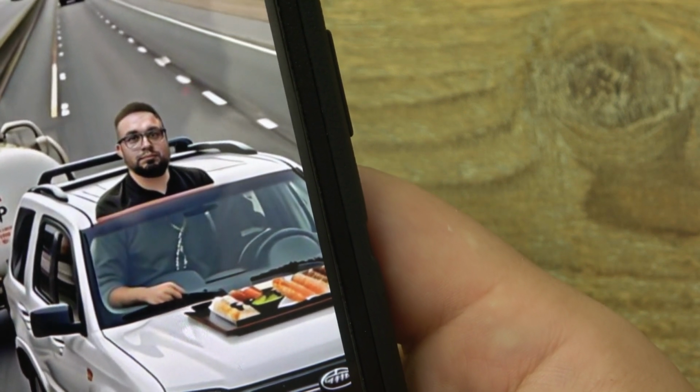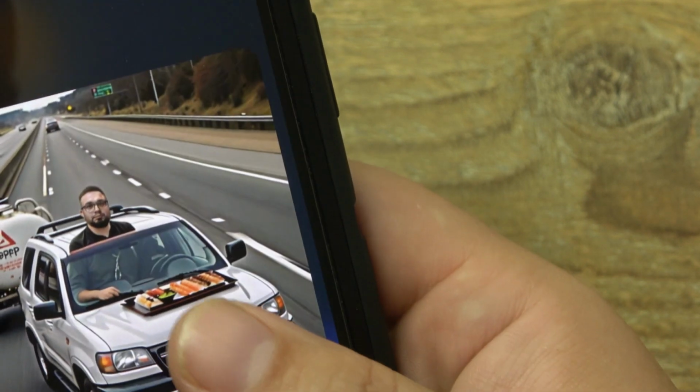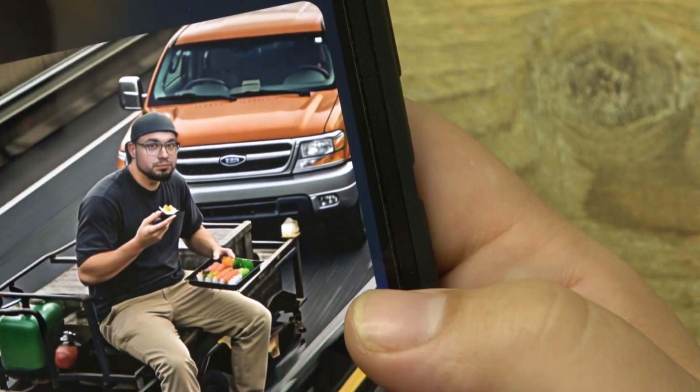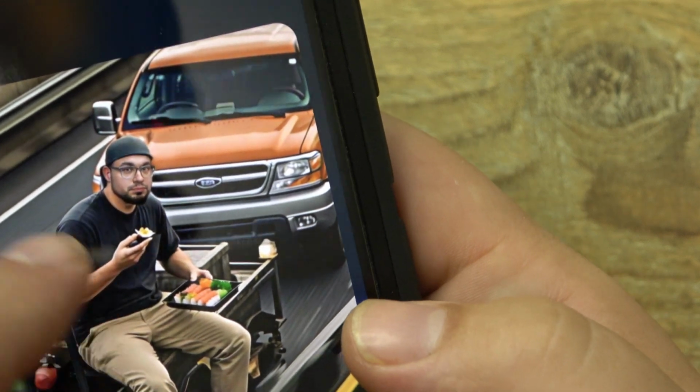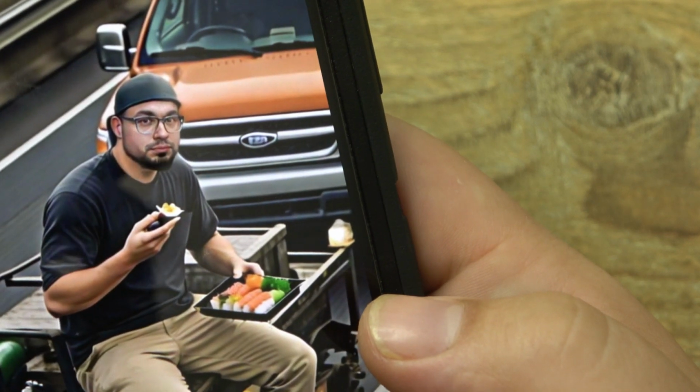There's another propane truck with wheels. I don't know why I'm so big and the car's so small. That's kind of strange. Okay, I don't know what's going on here at all. I am enjoying some sushi.